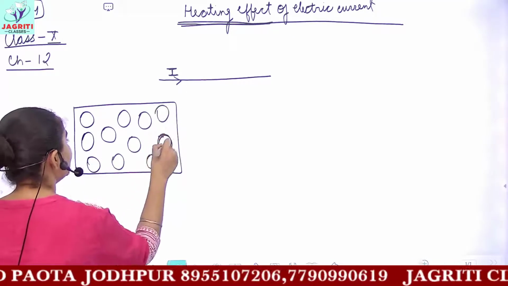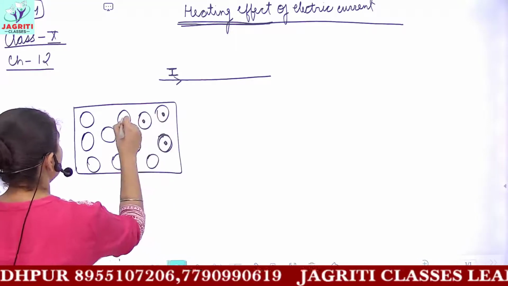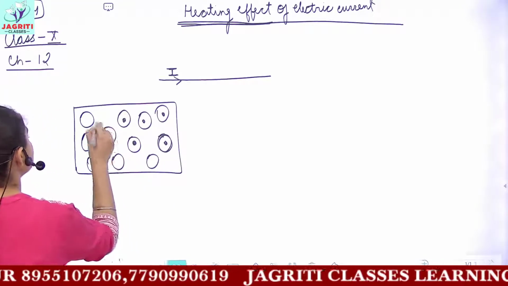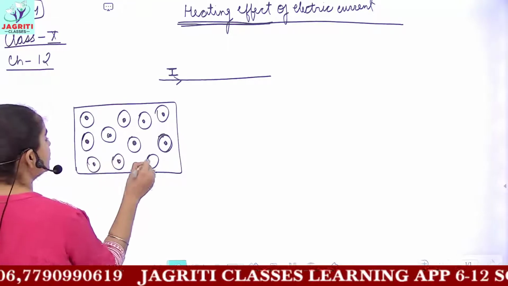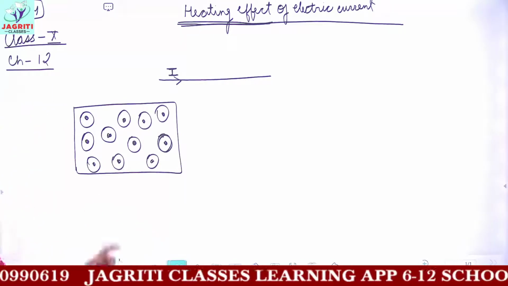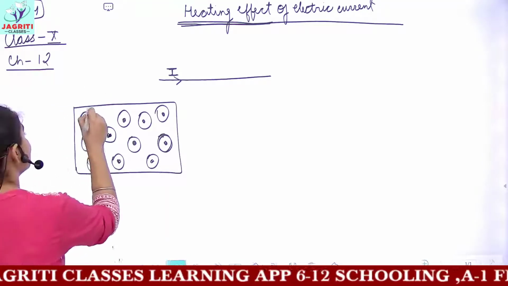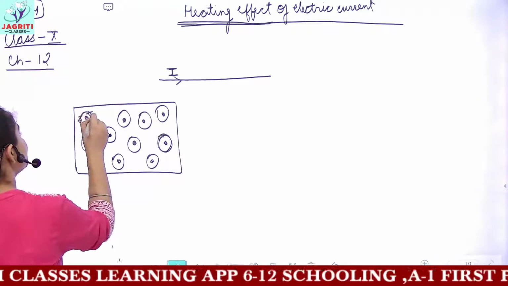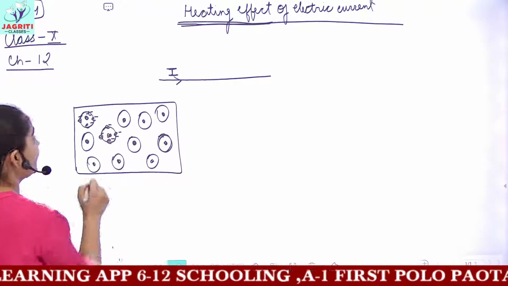Every atom has at its center the nucleus, which contains positively charged protons and uncharged, neutral neutrons. Besides the nucleus, you have electrons in your atoms.